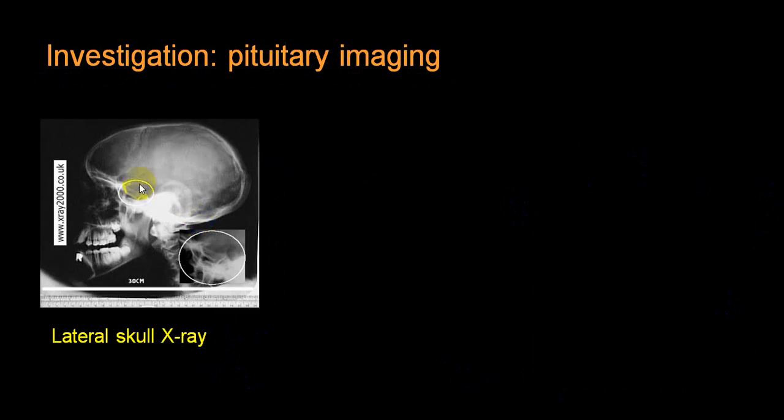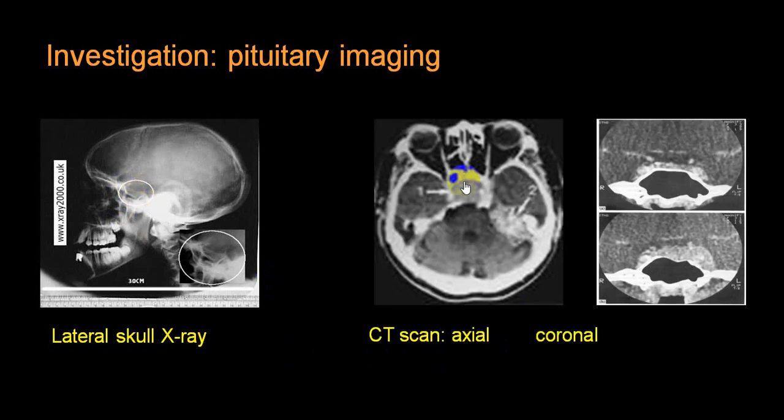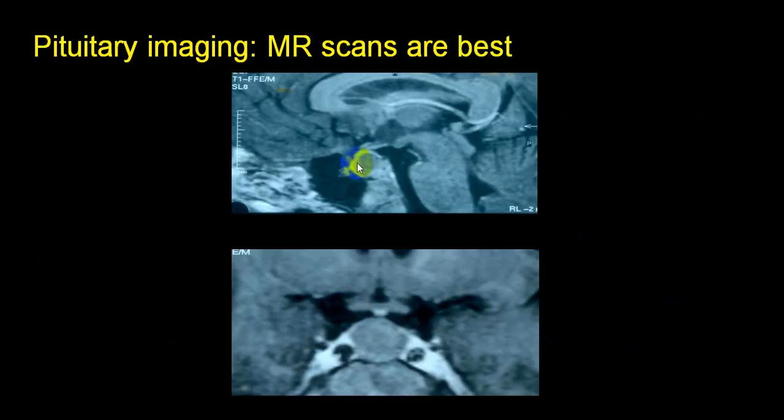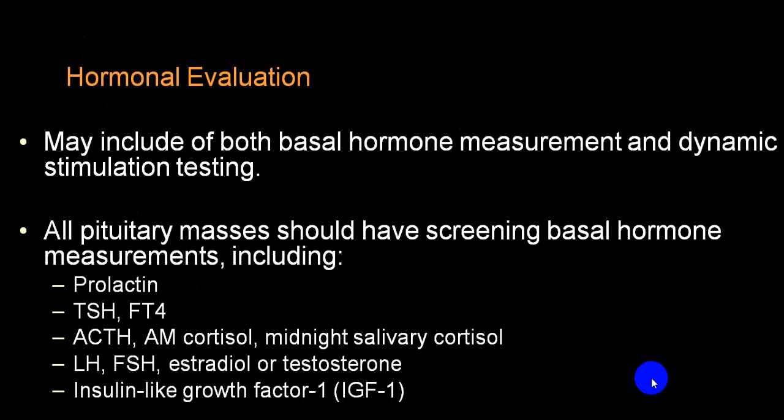So these are different X-rays of the skull. This is a lateral X-ray of the skull, showing widening of the pituitary fossa. This is a CT scan, and this is a coronal section showing you the pituitary gland tumors. You can see a pituitary gland tumor. MRI scans are better than CT scans.